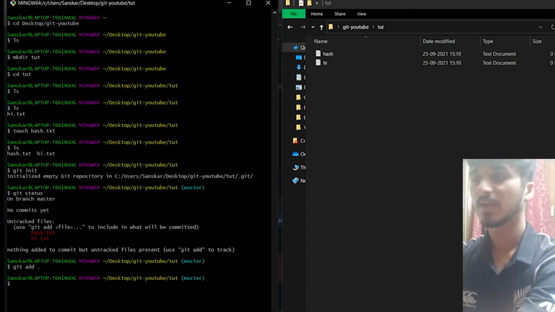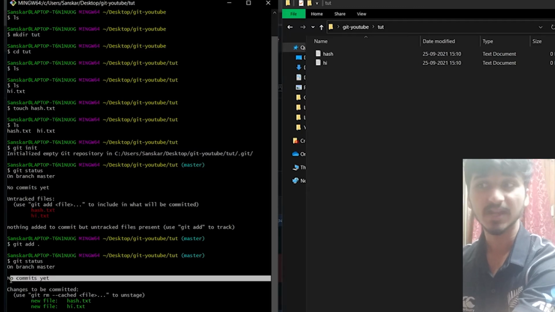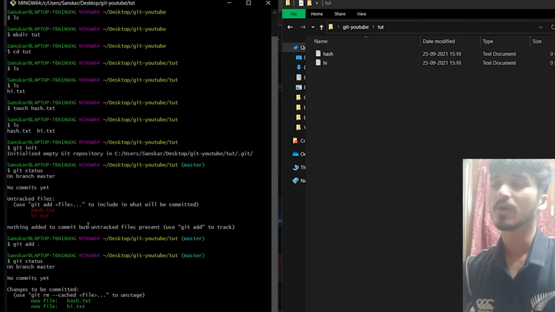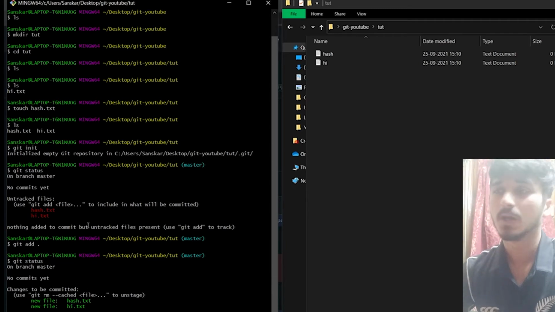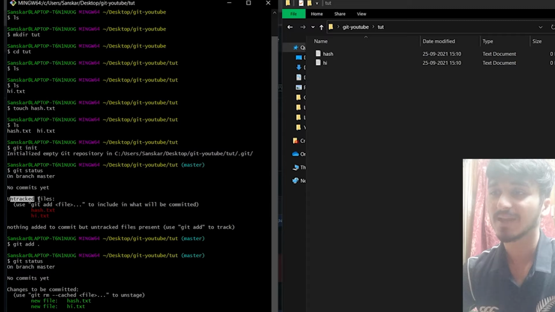Now if I do git status, it shows me no commits yet, and changes to be committed. Can you observe the change here? Previously there were no commits, and now also there are no commits. That remains unchanged. But the change is untracked files versus changes to be committed.